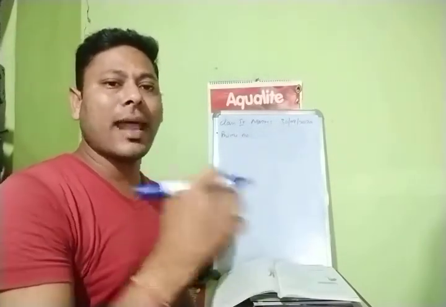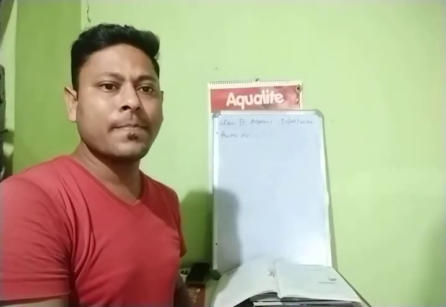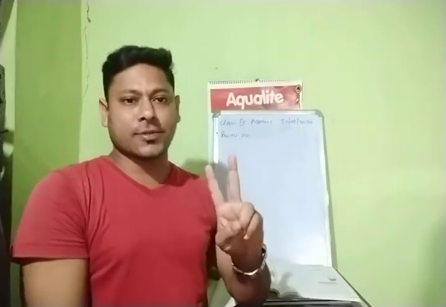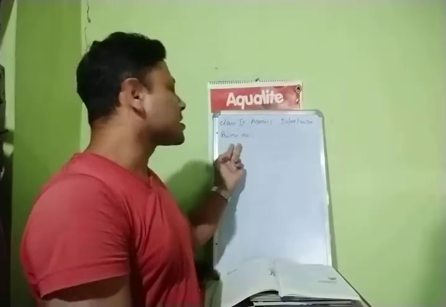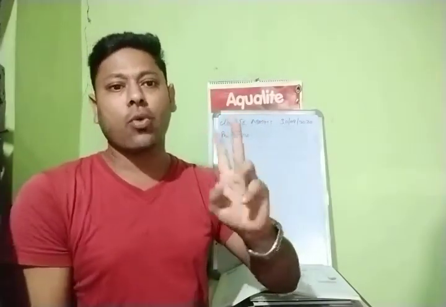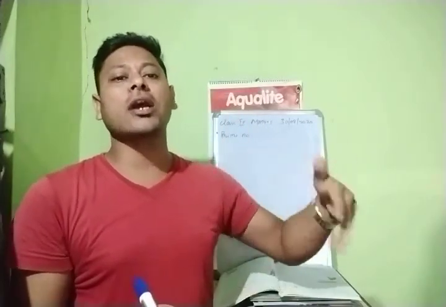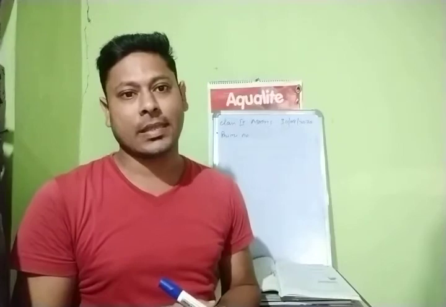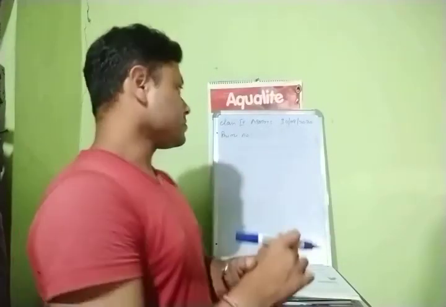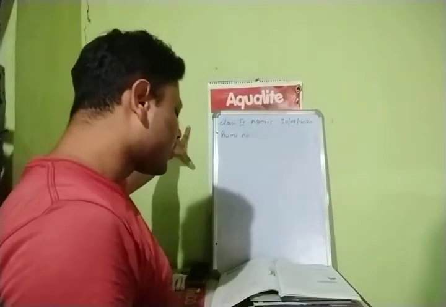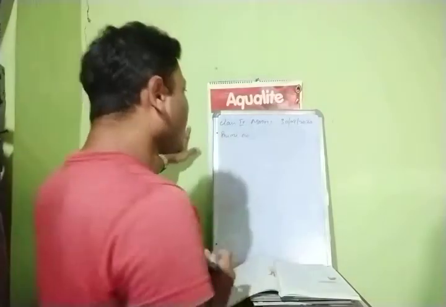Whatever number you are asked to find the factors of, if it is prime, it has only 2 factors. All the prime numbers have 2 factors. One is 1, and the other is the number itself. Understood, children? So what is a prime number? Prime numbers are those numbers which are divisible only by 1 and the number itself.